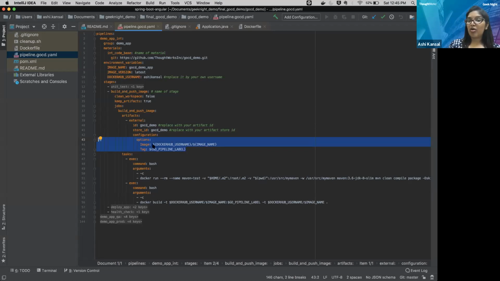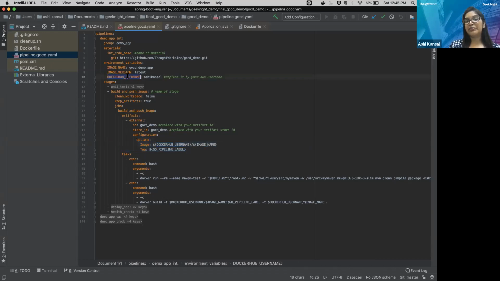So this is my Docker Hub account username, which I am passing by the environment variable. So you can change it as per your account name. And then I'm passing the image name. And then I'm passing the Go pipeline label. So basically when you are pushing the image, you need a certain tag, otherwise it will push by the latest tag. So I want to maintain different versions of the Docker image. Hence, I am using this Go pipeline label.